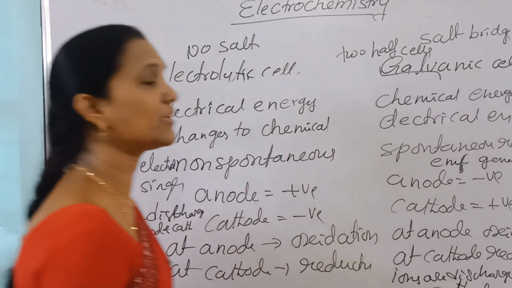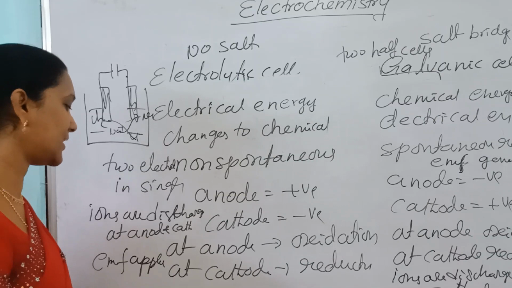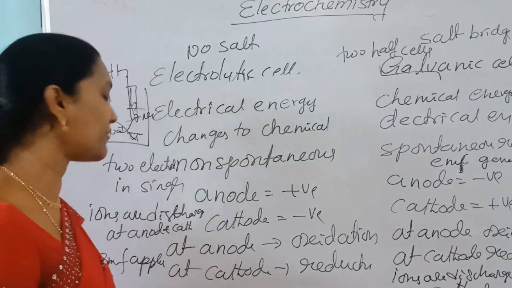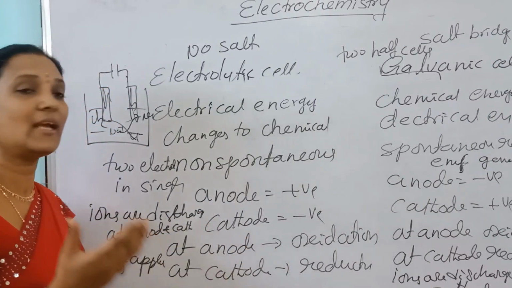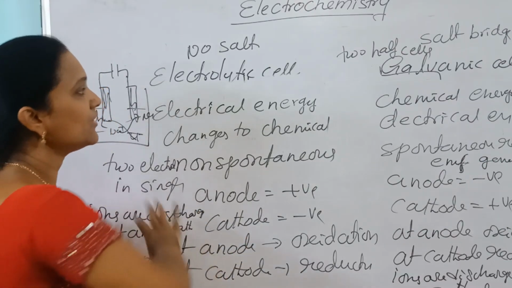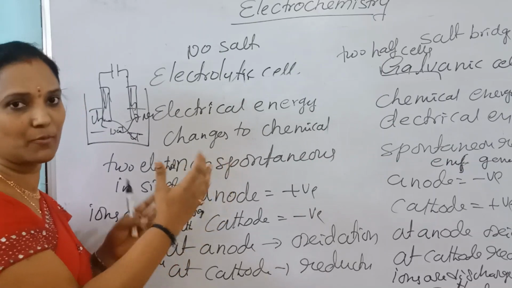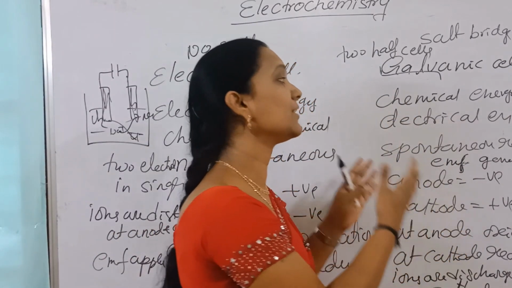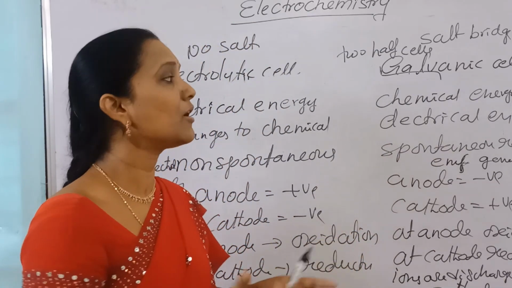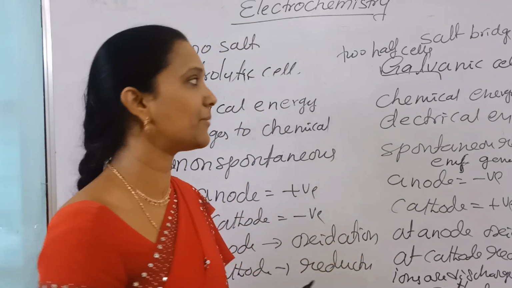EMF produced. So in a galvanic cell, EMF is generated. In an electrolytic cell, EMF is applied. So these cells we are using to convert electrical energy to chemical energy. Detailed explanation we are going to learn later. And in these cells we are converting chemical energy to electrical energy. How to generate that, how to calculate EMF also there.